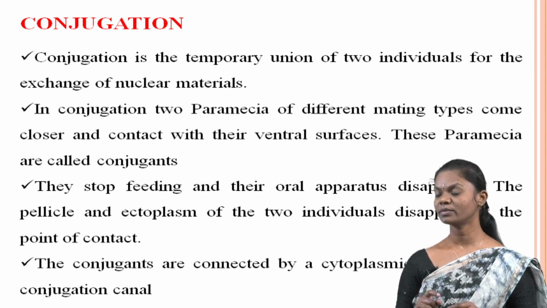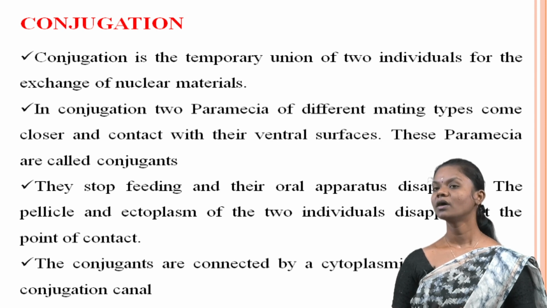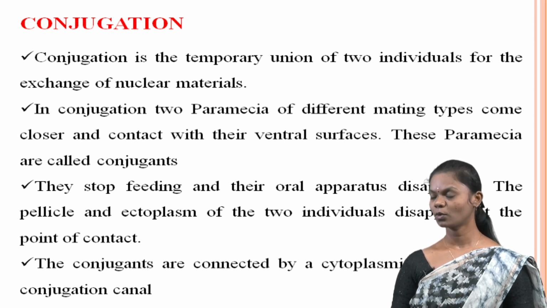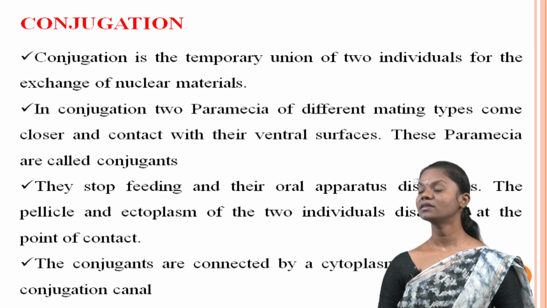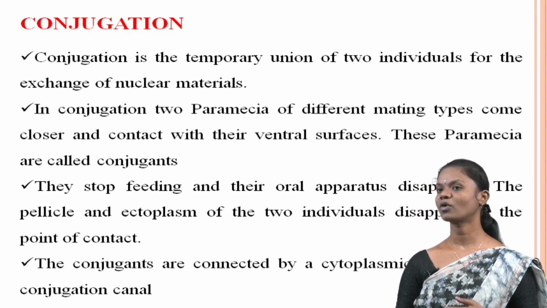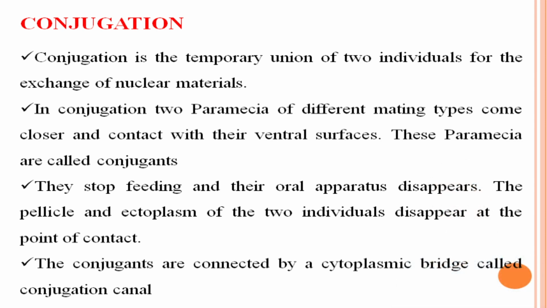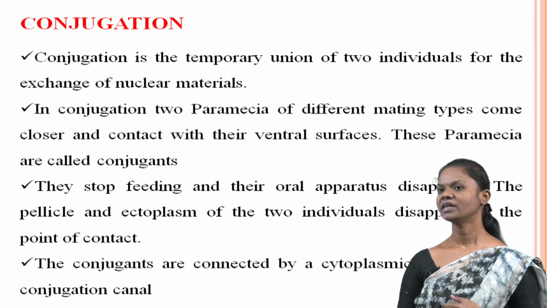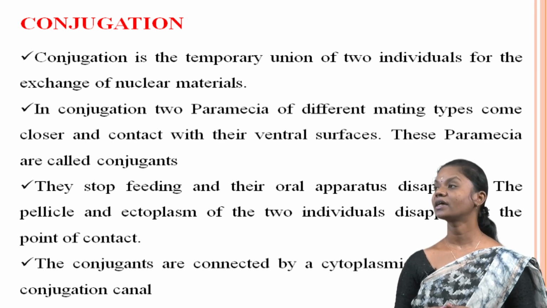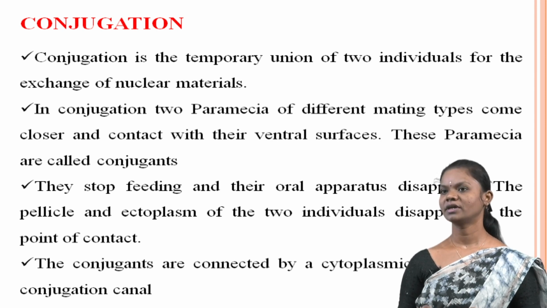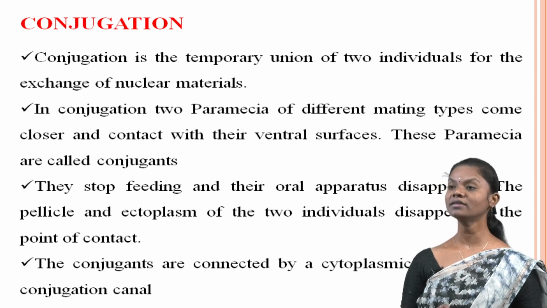These Paramecium, referred to as conjugants, undergo specific physiological and morphological changes. They stop feeding and their oral apparatus disappears, while the pellicle and ectoplasm at the point of contact dissolve. The conjugants are connected by a cytoplasmic bridge known as the conjugation canal.